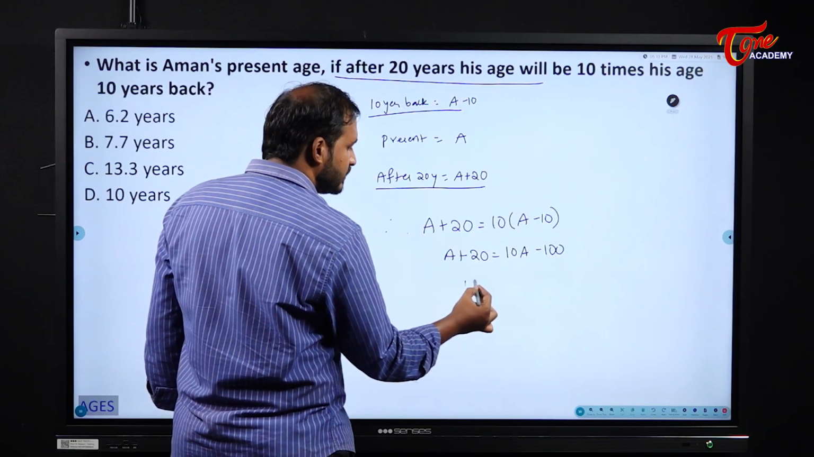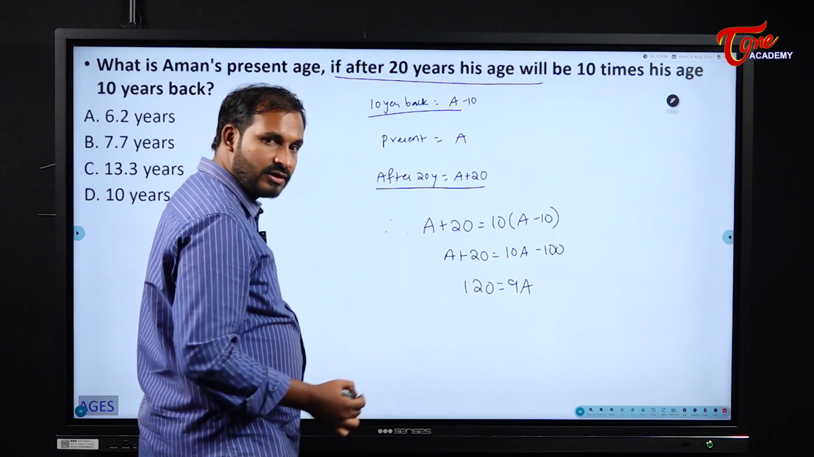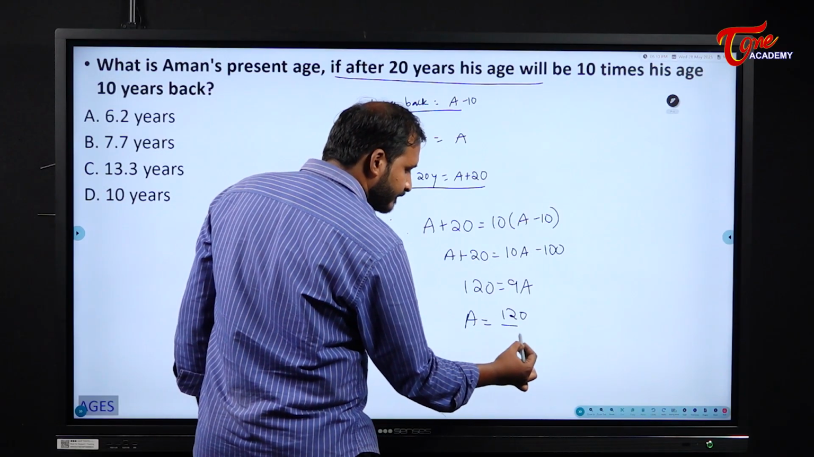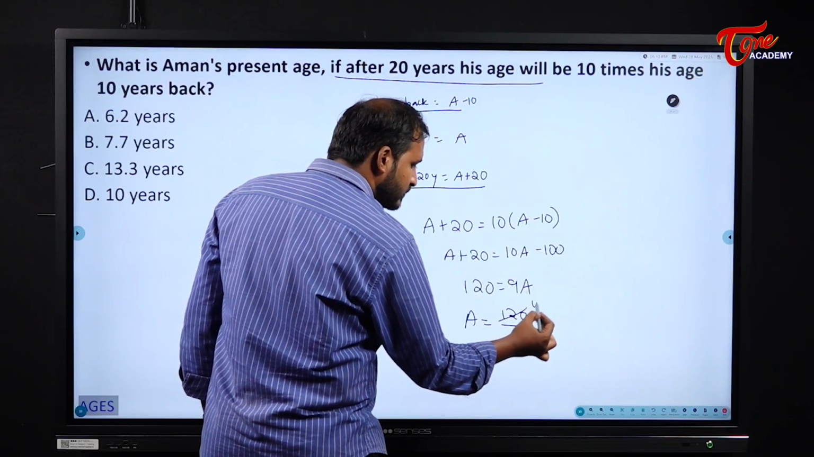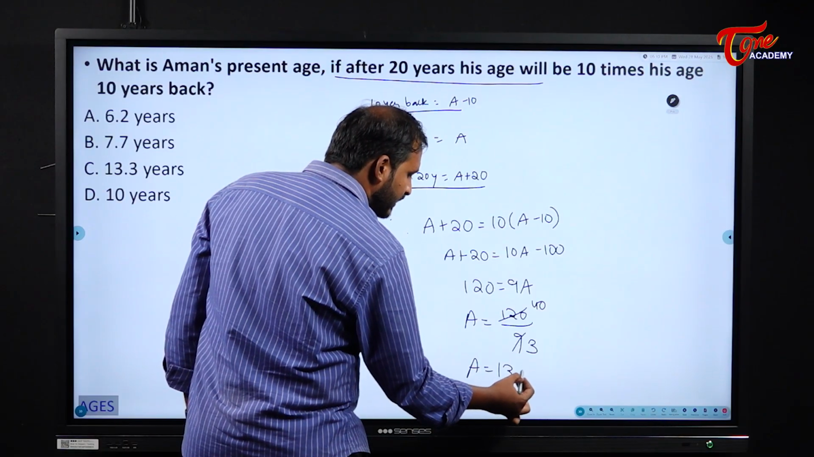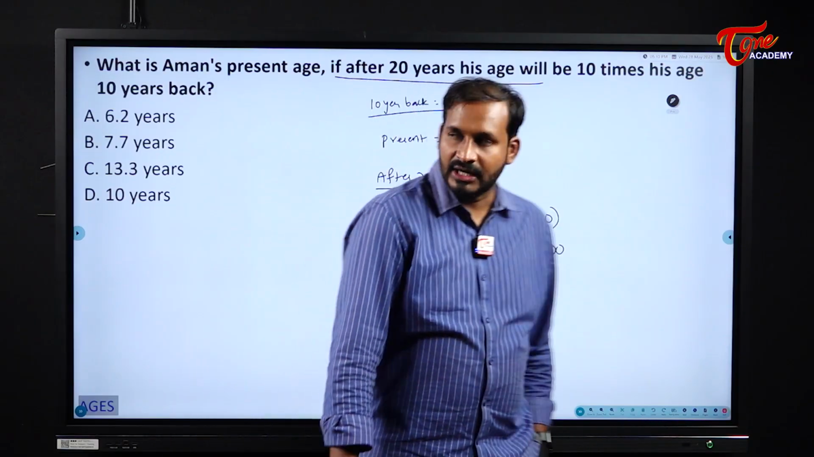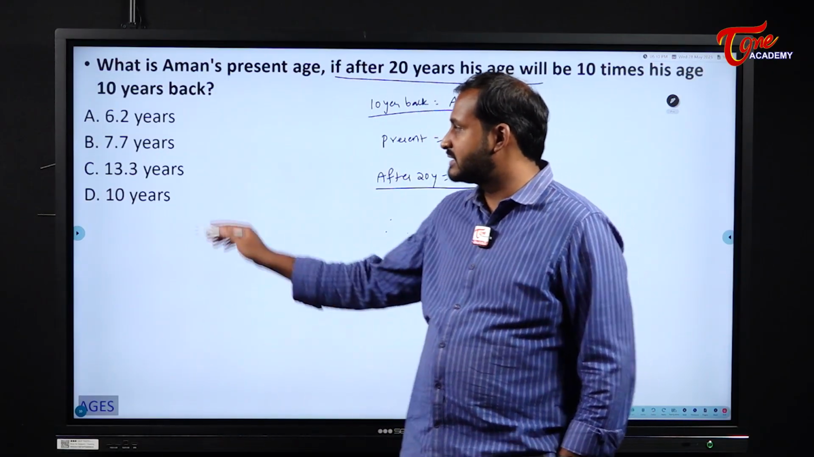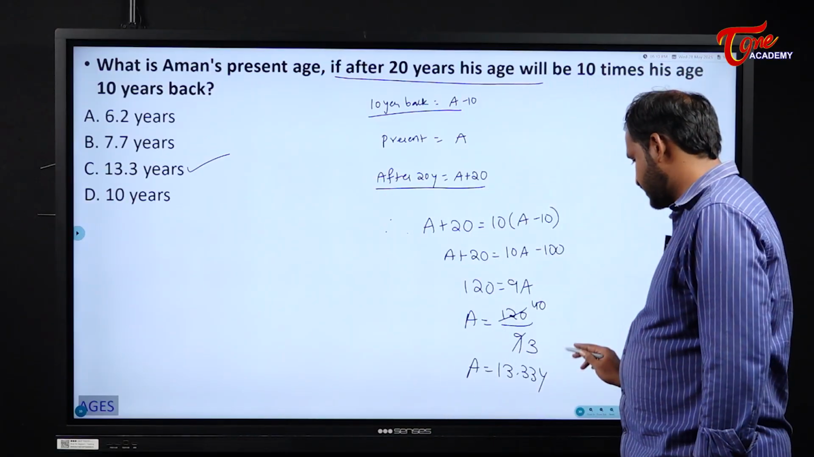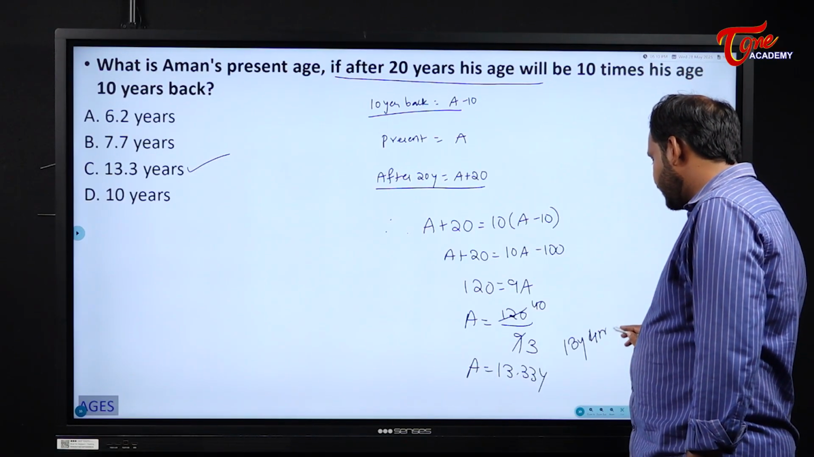Okay. So I will send 100 to this side and A to that side. So what does it become? 120 is equal to 9A. So A will become 120 by 9. So 3 4s are 12, 0s are 0, 3 3s are 9. So the A value will become 13.33 years. A's age will be equal to 13.33 years. So our answer here will be this one, or else 13 years 4 months. 13 years 4 months will be the age.